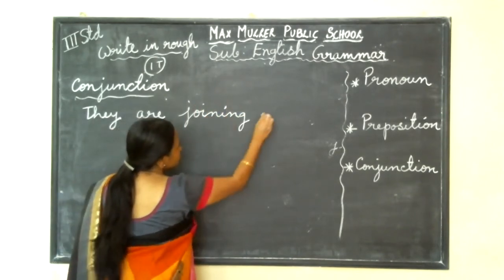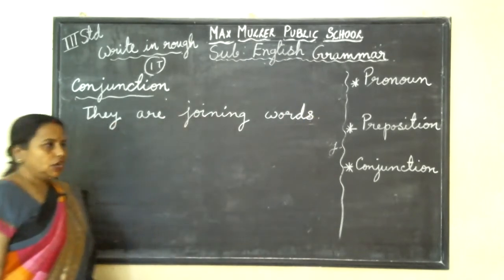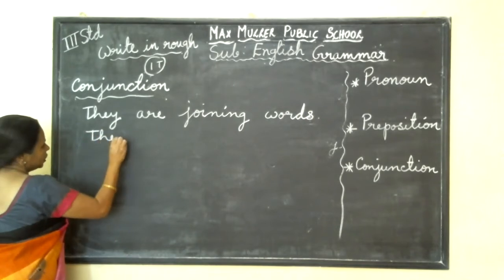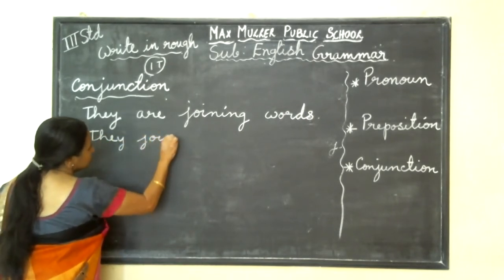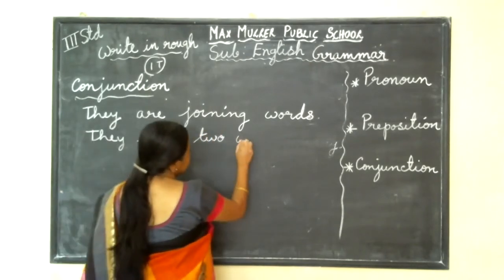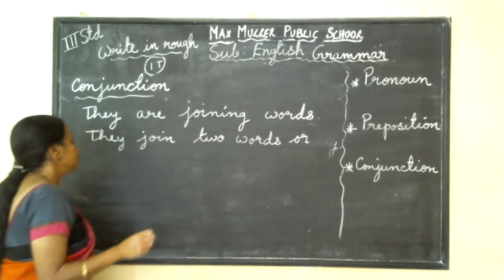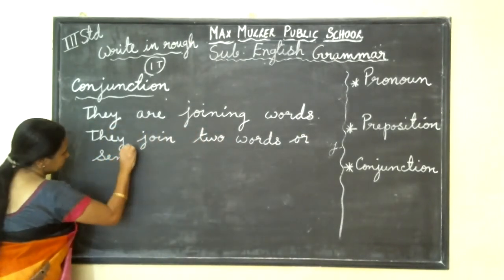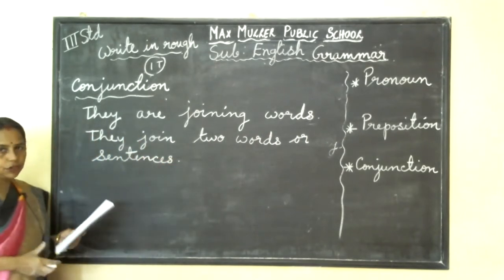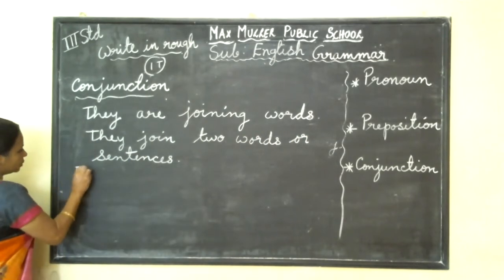They are joining words. This also you write, children. Conjunctions are joining words. What do they join? They join two words, sometimes two sentences also. Two words or sentences. You copy it, afterwards reading is easy for you. One time you can revise also afterwards. Now I'll give some examples. It will be easy for you.